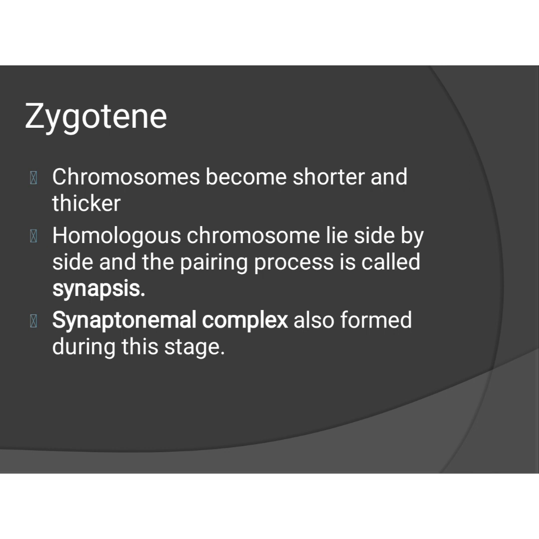We will see about zygotene. In zygotene stage, chromosomes become shorter and thicker. Homologous chromosomes lie side by side, and the pairing process is called synapsis. It's very important. In the exam they may ask, synapsis takes place in which substage? Zygotene. And the synaptonemal complex is also formed during this stage.